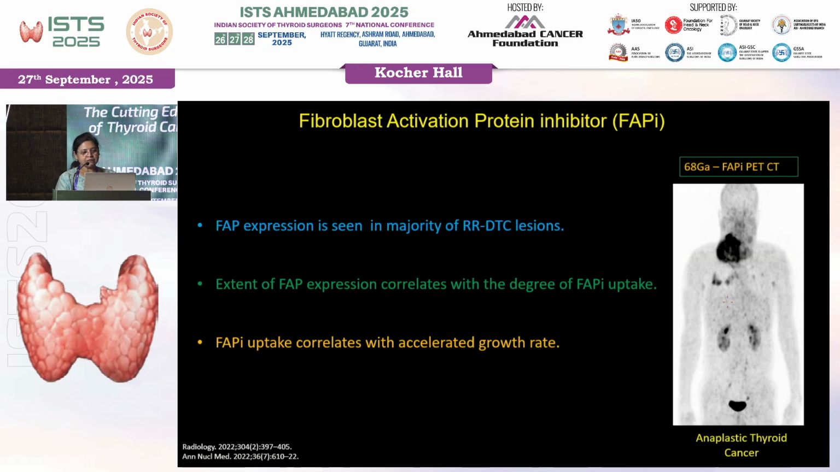Fibroblast expression is seen in the majority of RRDTC patients. The extent of FAP correlates with the degree of FAPI uptake, and the uptake correlates with accelerated growth rate. This is an example of an anaplastic CA thyroid and not RRDTC. This patient is showing a large mass which is avid on gallium FAPI, and you can also see that there are lung metastases which are showing uptake of gallium FAPI. So a potential candidate who can be treated, but in anaplastic the overall survival is very less, and I don't know how we are going to help this patient, but definitely in RRDTC we could treat patients with lutetium FAPI.